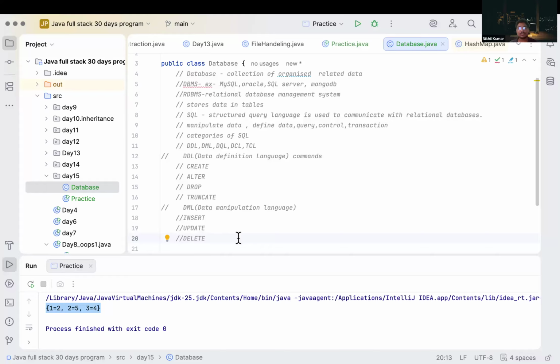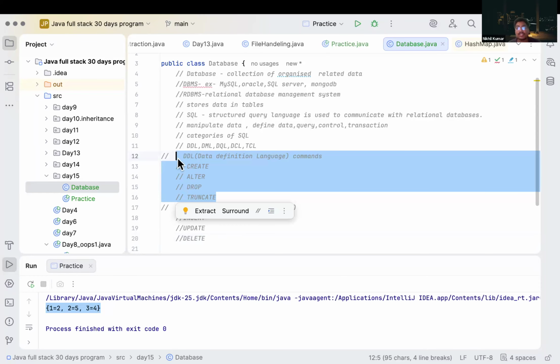We can say alter is also similar to update, create is also similar to insert, delete is also similar to drop. Then why do we have different things for it? Understand, here we are defining the structure using DDL commands. We are defining or managing the structure of our database, like the schema of our database, or we are creating our database and inside it creating schemas for our tables.